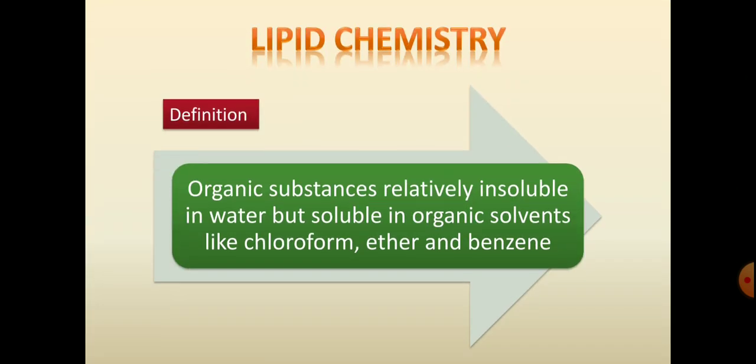The first one is the definition. What is the definition of a lipid? A lipid can be defined as an organic substance which is insoluble in water but soluble in organic solvents like chloroform, ether and benzene. Hence, they need specific vehicles for their transport in the body, called lipoproteins,